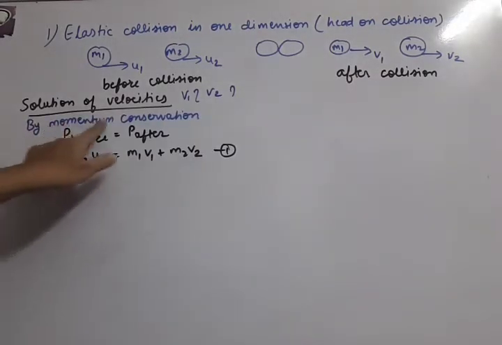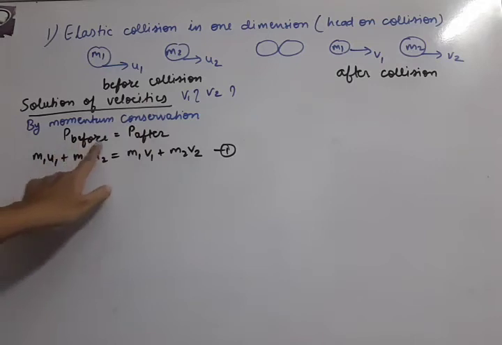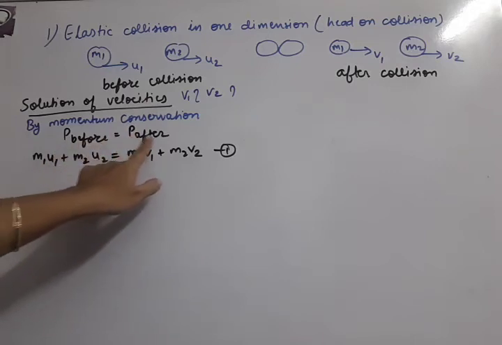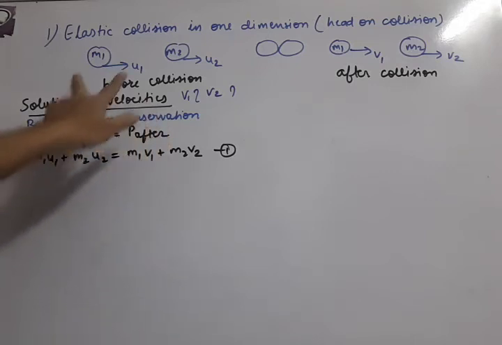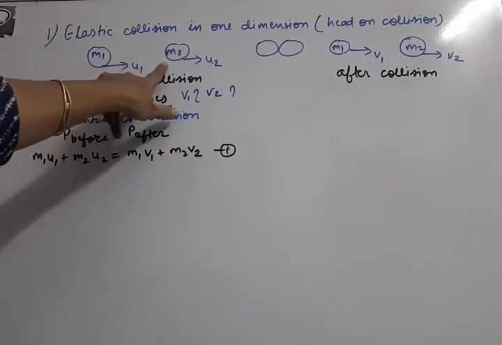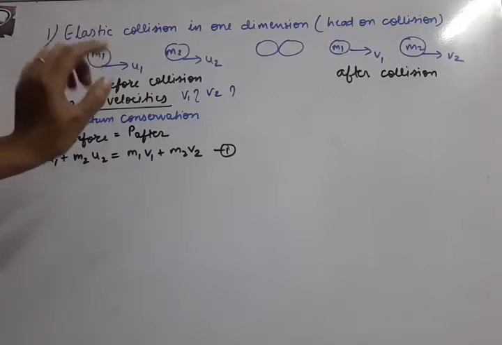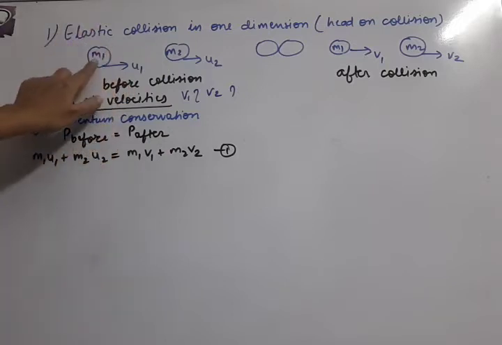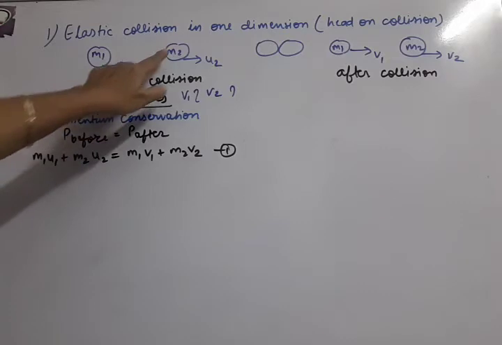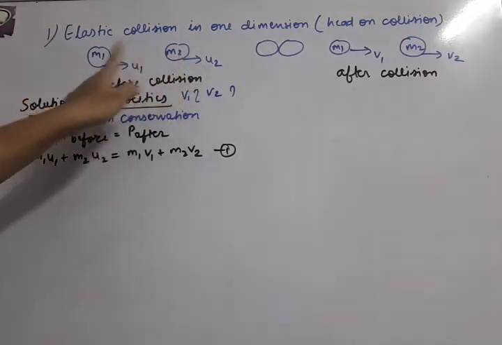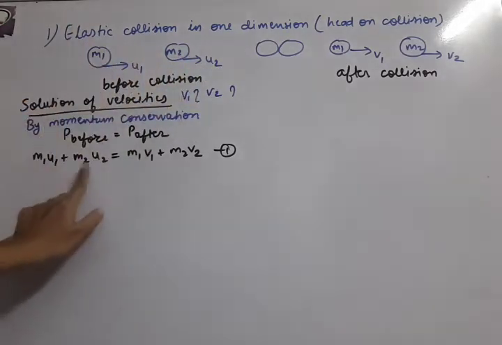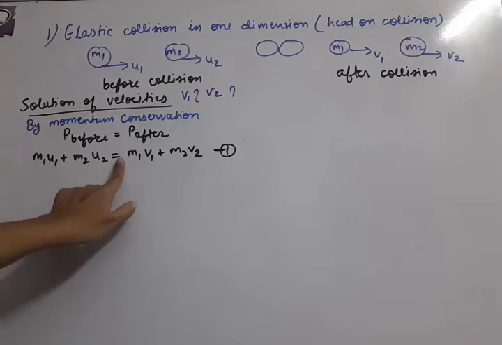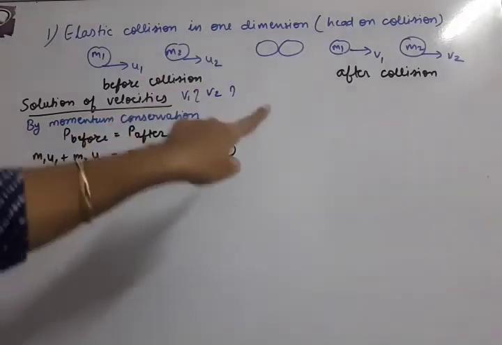So the momentum conservation equation means total momentum before equals total momentum after collision. Now there are two bodies, so we have to find the total momentum. The momentum formula is mass into velocity. So the momentum of the first is m1 u1, and of the second is m2 u2. So total momentum will become m1 u1 plus m2 u2. We have to equate it with the momentum after collision.